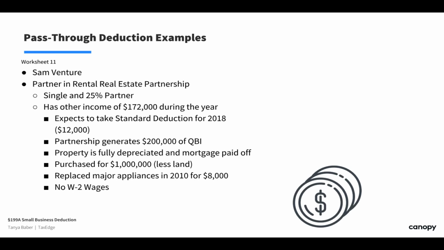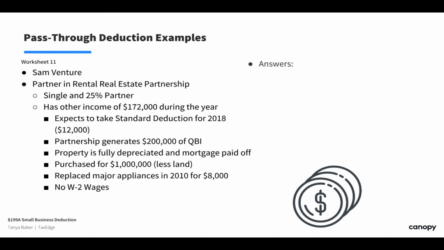It's 2010, so if we fast forward, we're like, okay, cool, it hasn't been 10 years yet. We can use that. We get $8,000 for our qualified property. Basically, we look at our $8,000 as the portion of it, and 25% of that, by the way. So that's how much our property value is, and he doesn't have wages. So that's something to hold on to so we can see some extremes.